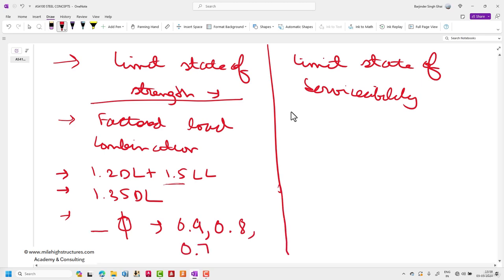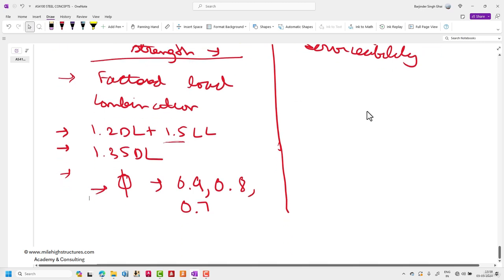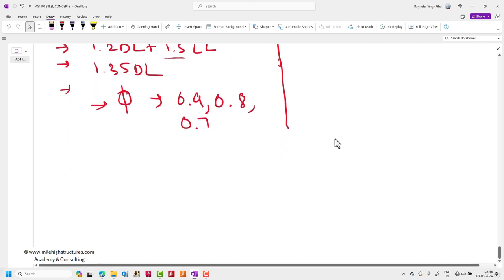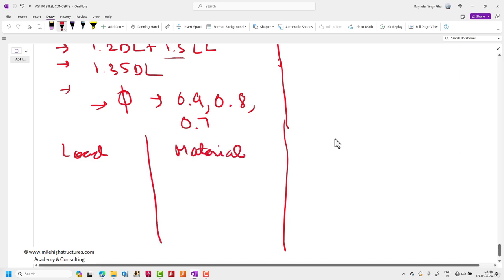So what exactly is this phi? What happens is that primarily we have two actions to deal with. The first action is the load itself. The second is the material consistency, or material behavior.